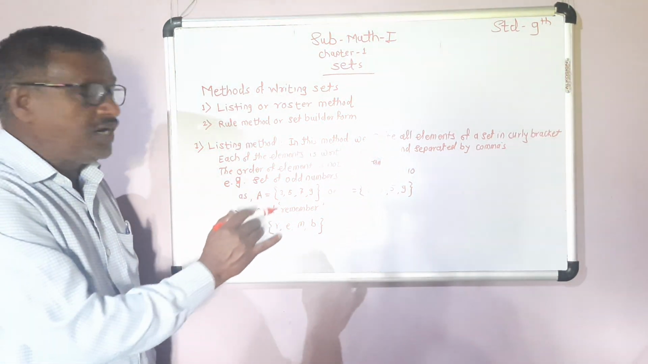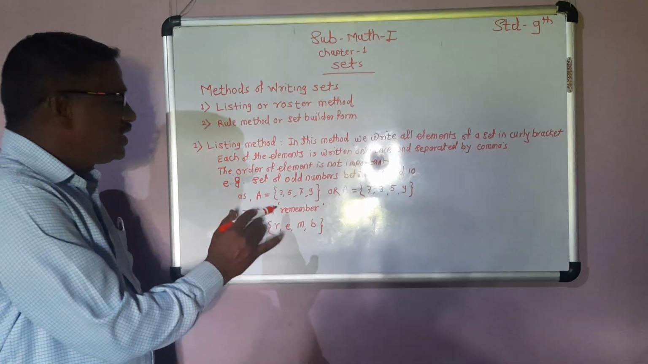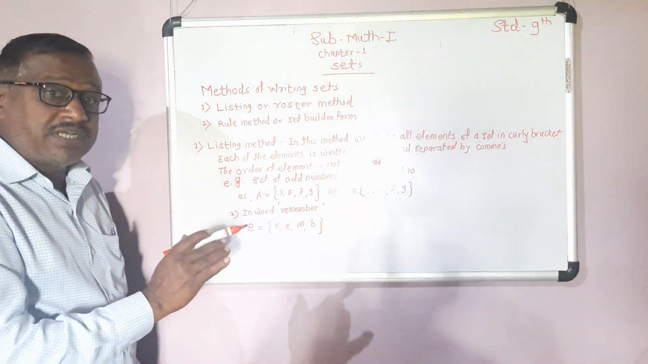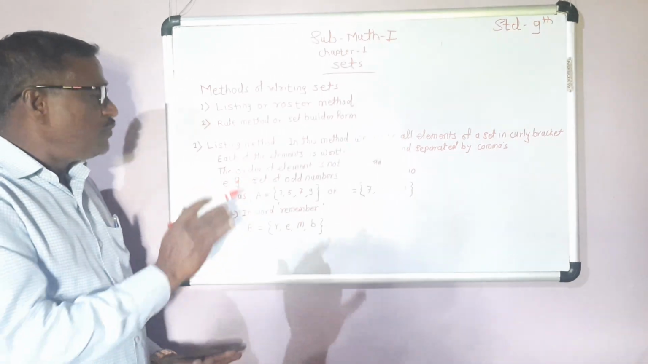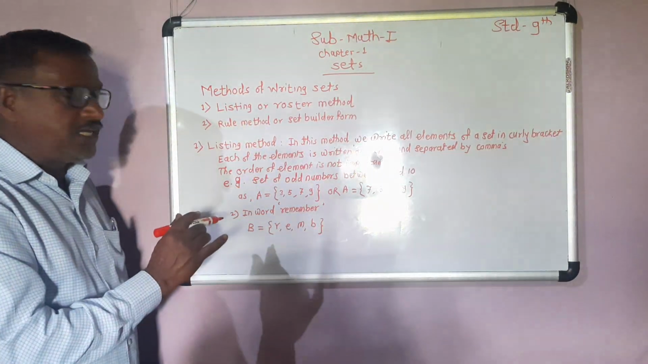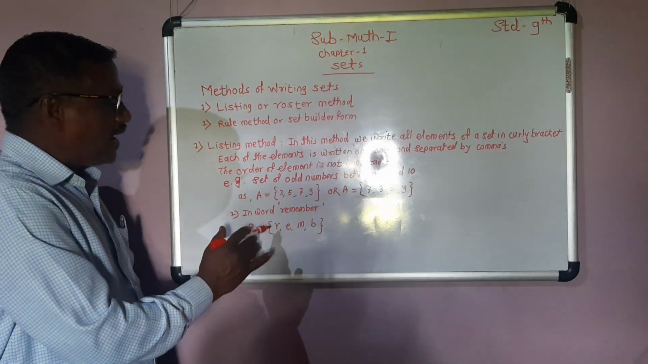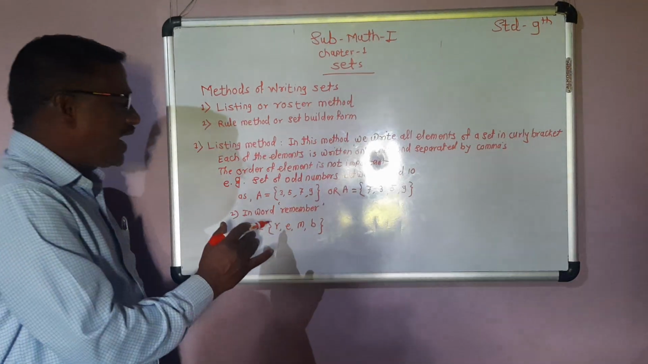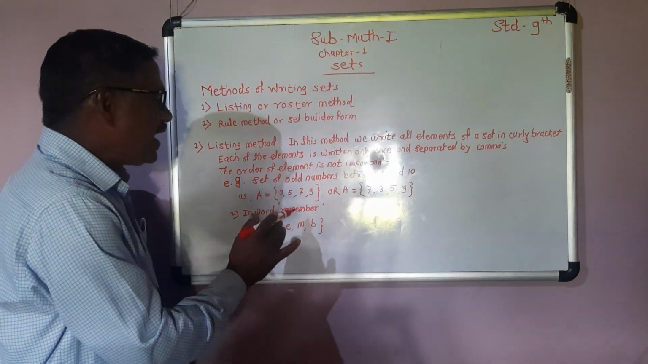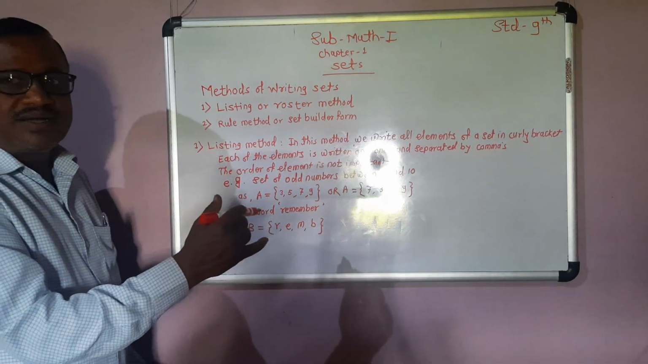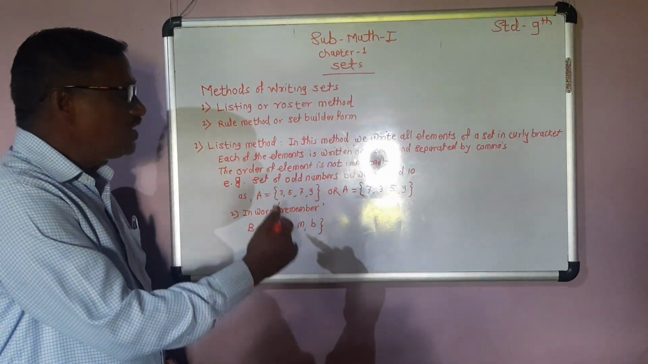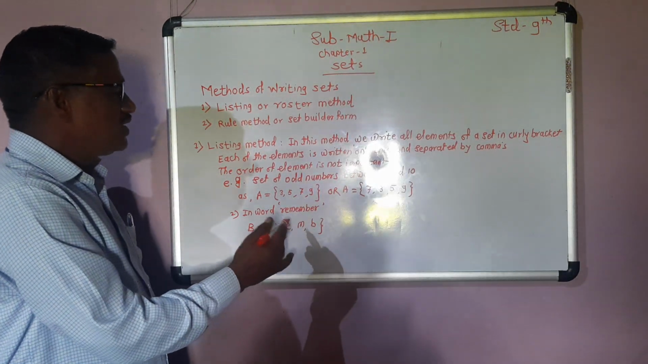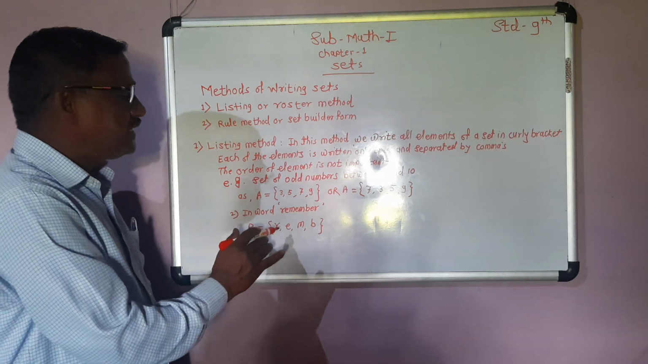The set of letters of the word remember. There are 1, 2, 3, 4, 5, 6, 7, 8 letters in the word remember, but we can write only 4 letters, that is B equal to curly bracket R, E, M, B. Why can we write this? Because R, E and M are coming one or more times, more than once. Hence, we write them only once in the set.